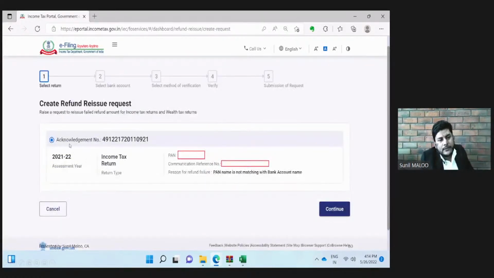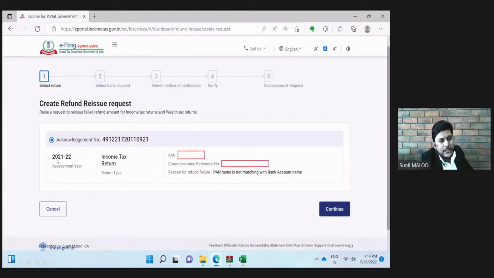And once I click this, the next tab will have all the details of refund failures. Whatever number of times the refund was issued by the department but not credited to the bank account, the failed refunds will appear over here. So we need to select.